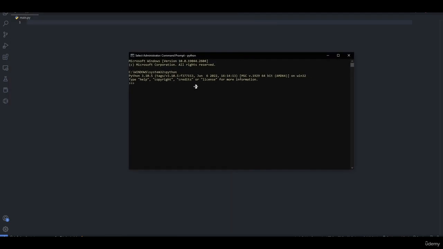So for example, if I write down print 1, it will print 1. If I specify that x equal 2, y equal 1, print x plus y, I will get 3. And if I want to exit, I simply write exit, open a bracket, close a bracket.